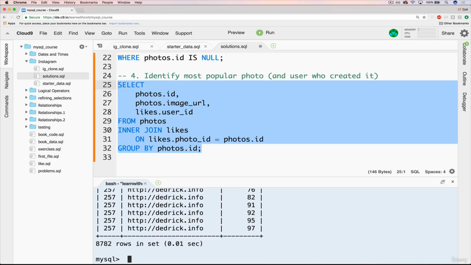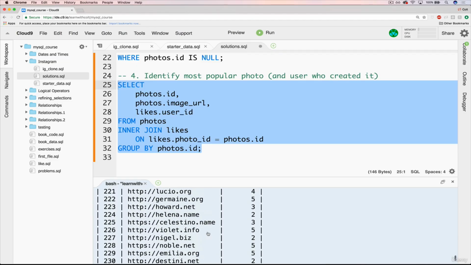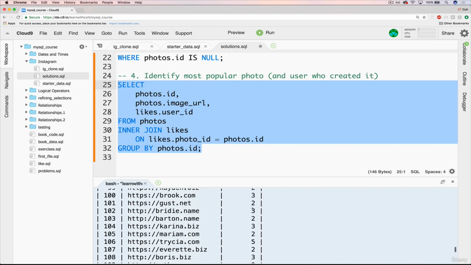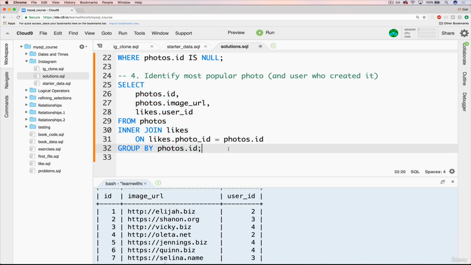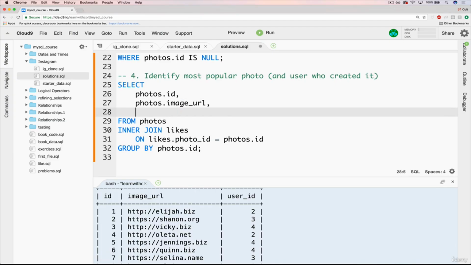Now if we do this, we have 257 rows because we only have 257 photos. And then over here, this is still just displaying the first ID of the user who liked that photo, so that's not relevant. What we actually want to do is display the total number of users who liked it. And that's just a matter of a simple count now that we've grouped them by photos.id.